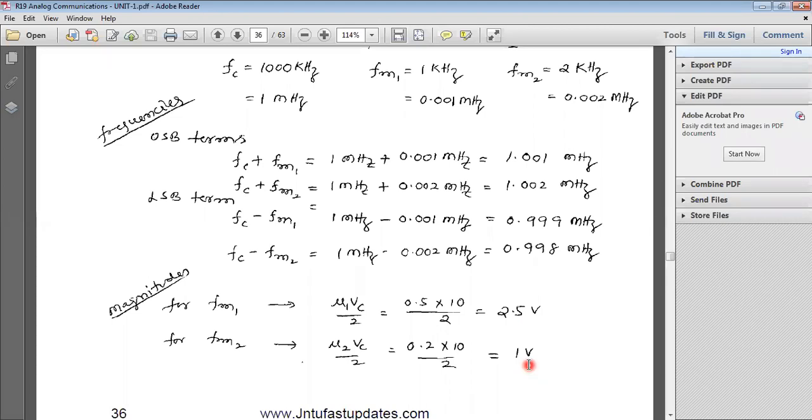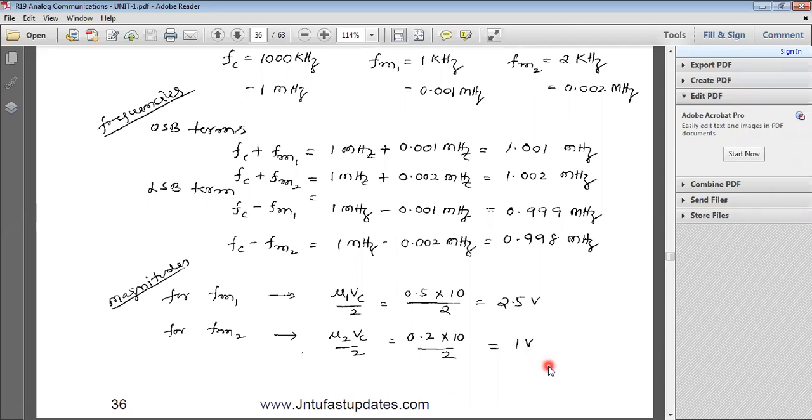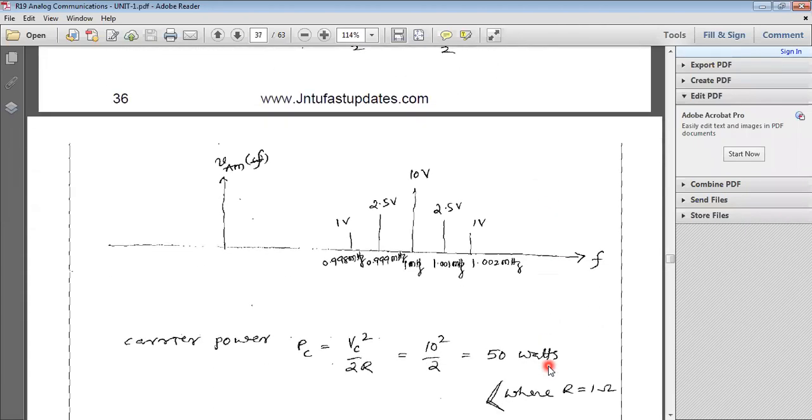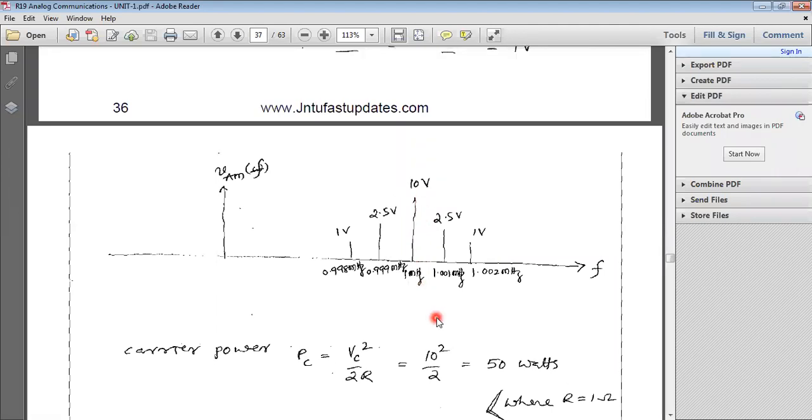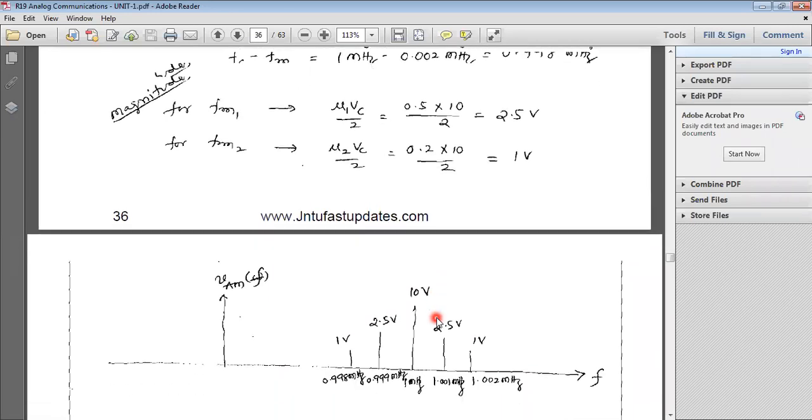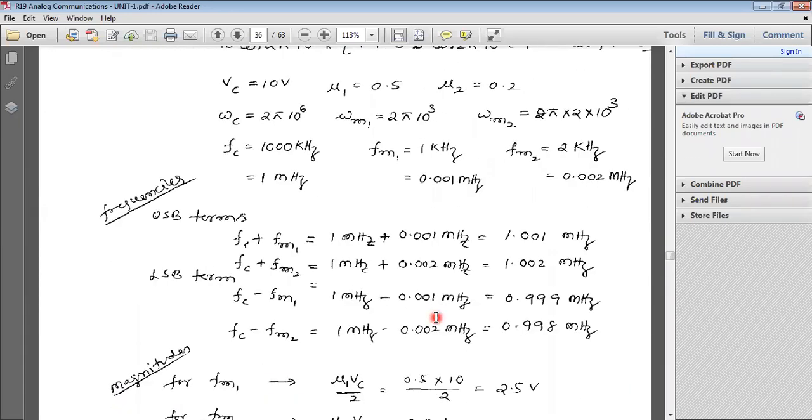Now we know the frequencies and magnitude values, so we can easily draw the spectrum. Already you know that at the middle we take the carrier frequency. What is our carrier frequency? 1 megahertz, which has a magnitude of 10 volts. Similarly, the upper sideband frequencies are 1.001 megahertz and 1.002 megahertz.